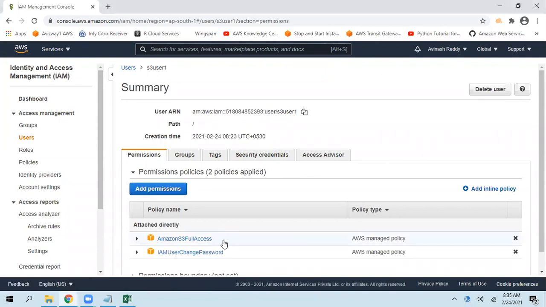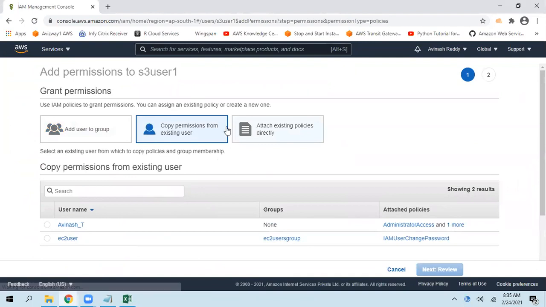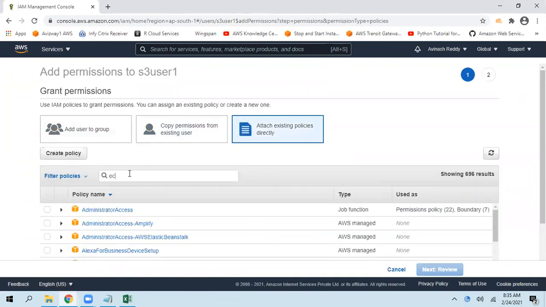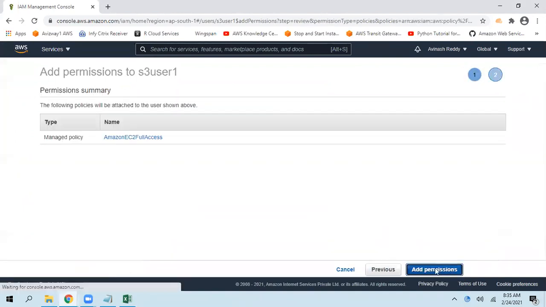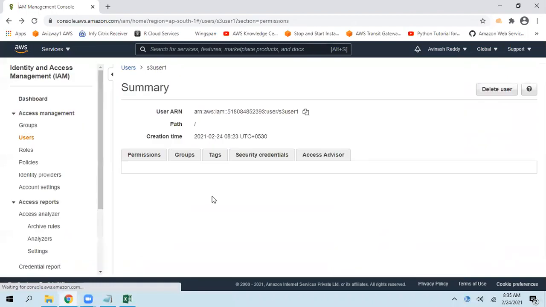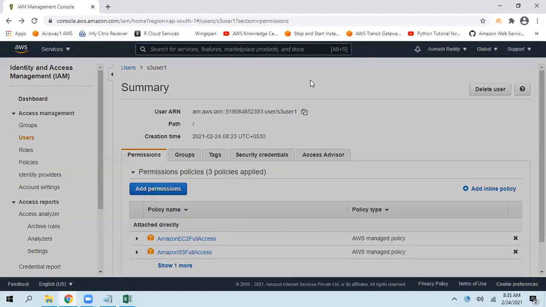For example, at the moment we have given S3 full access. I want to add EC2 also. Click on add permission, add this user to a group, copy permissions from an existing user, or attach directly. So now if you are giving EC2, what happens? He's going to get access to S3 as well as EC2. So here at any time you can add permission or even remove permission. It all depends on what policy you're attaching and detaching.